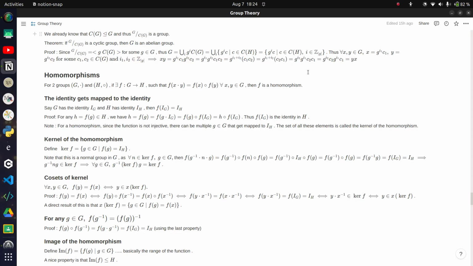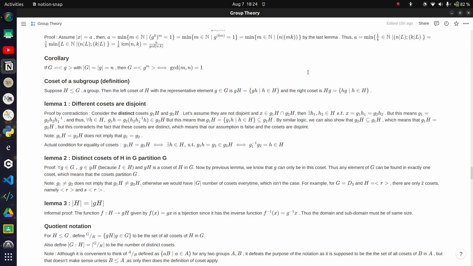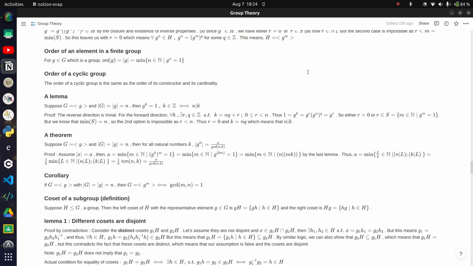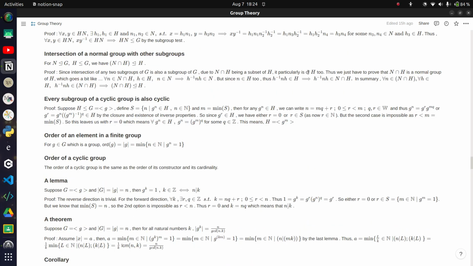Okay. So the last time I left off with group theory, I had done till Lagrange's theorem, and now almost all of it is complete. I'm not going to explain any of it because, first of all, there's too much to explain, and secondly, it's not worth explaining. It's already written down and pretty self-descriptive, so I don't think I need to do it in a video format. I can just send you the notes. In the description of this video I'll put the link for this Notion page, so if you want to check out these notes you can do that.